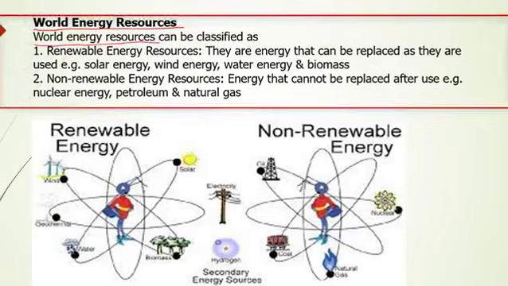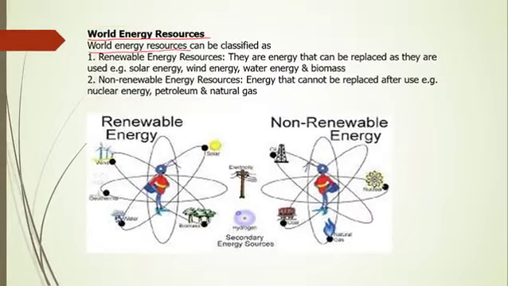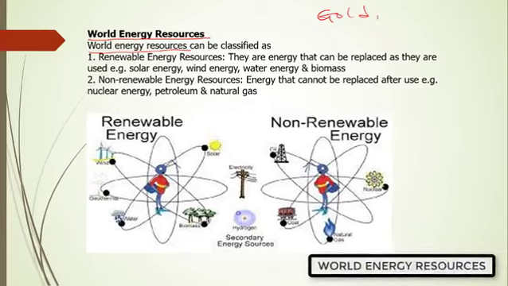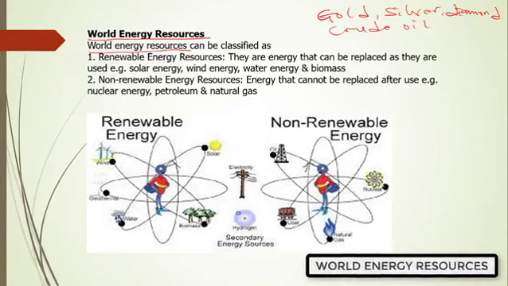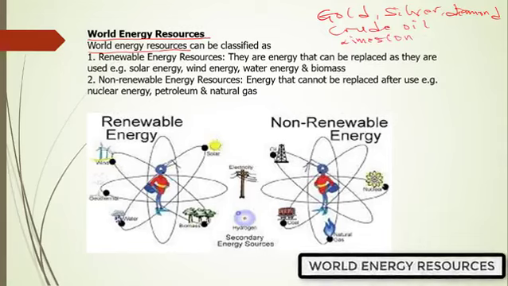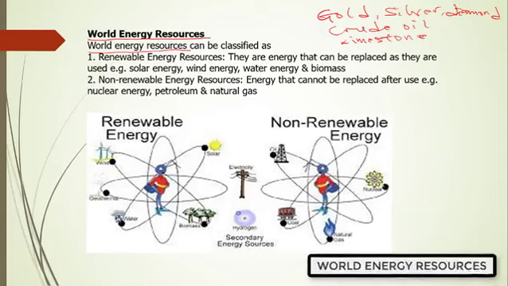We have natural resources, we have mineral resources. There are so many resources. You think of things like gold, silver, diamond. I'm sure you must have heard about crude oil too. And then you hear about things like limestone. These are resources that we have in the world around us. Some of them we have to dig deep in the ground before we find them. Some of them we also find on the surface of the ground around us.